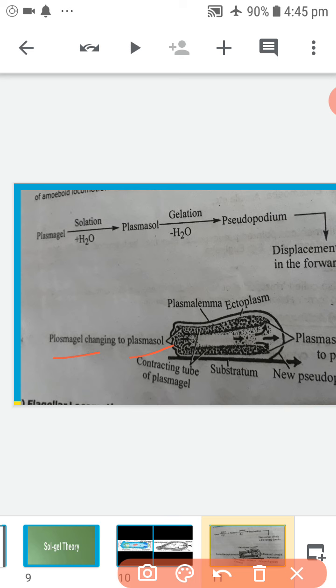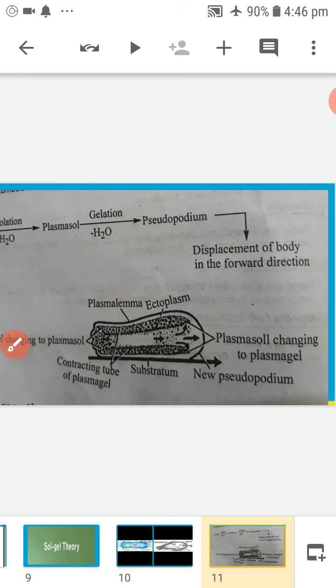Contraction of the plasma gel at the posterior end of the body pushes the plasma sol formed. The pseudopodium is formed.